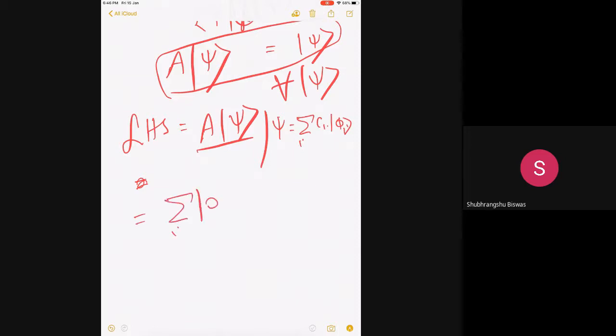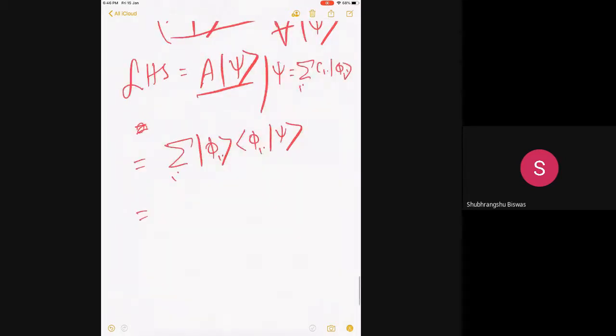Now I'm writing A. Now I hope you can see it. Now you see what the sum over i is? This is c_i, correct? This c_i is nothing but phi_i psi. So then I get c_i phi_i, which is nothing but psi itself. So that's the expansion, right? Is it clear?